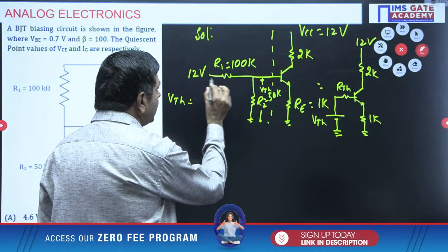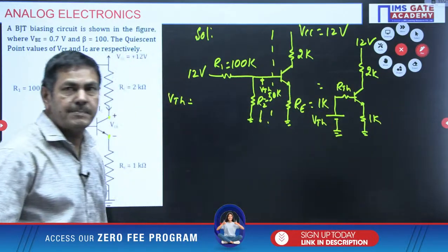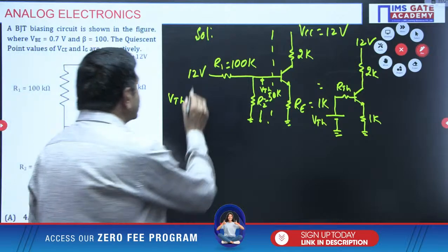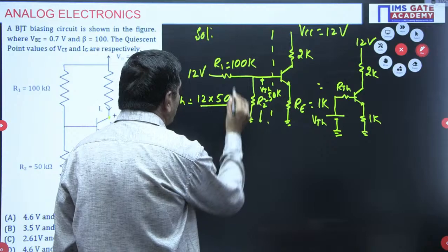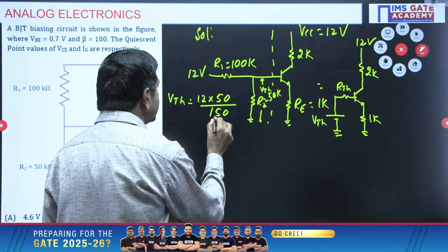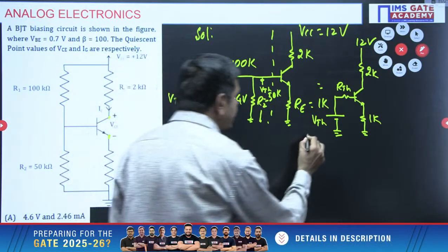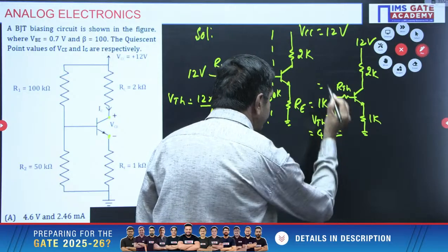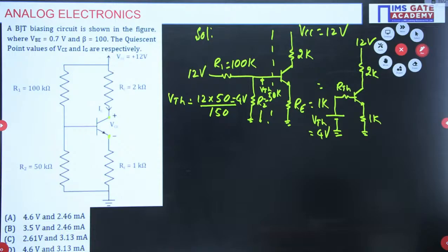The current will not flow on this side because it is an open circuit. Now, as per Thevenin's, supply voltage into R2 by R1 plus R2, 100 plus 50, 150. That gives 4 volts. I am getting VTH equal to 4 volts only. Please note this: we are getting VTH as 4 volts.